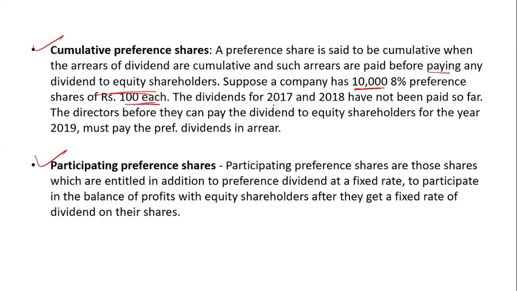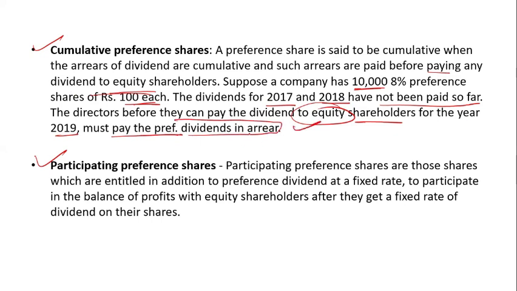The dividend for 2017 and 2018 has not been paid so far. Before the directors can pay the dividend to the equity shareholders for the year 2019, they must pay off the preference shareholders earlier.